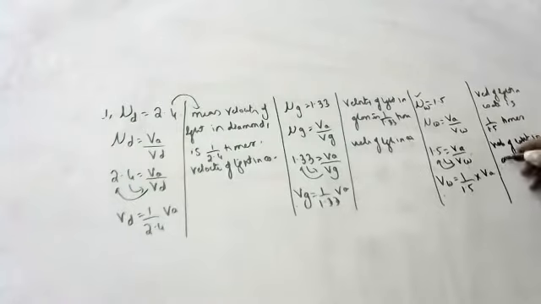Like that you have to do. Okay, very good. Like this you have to do, children. Okay. So next question.